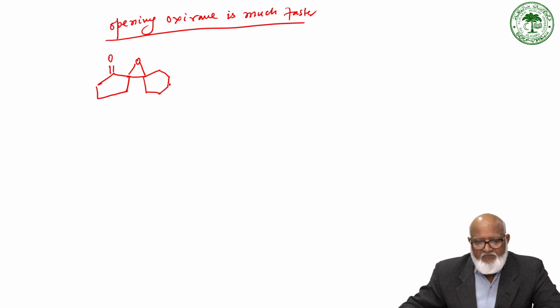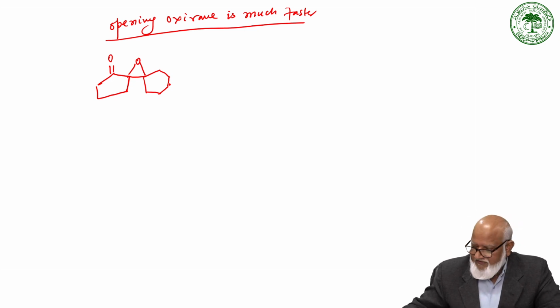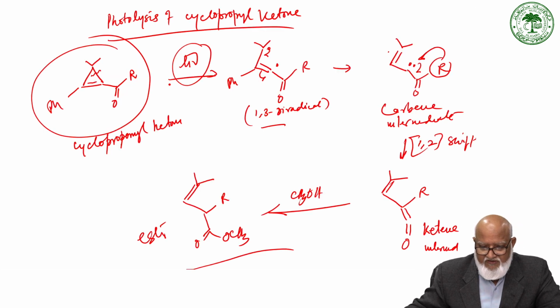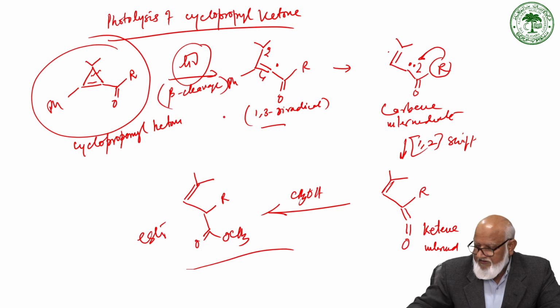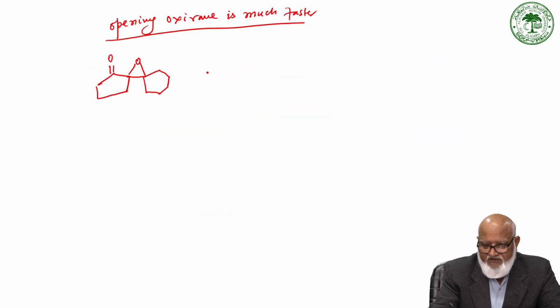Here we have an epoxy ketone, and this involves beta cleavage under photolytic condition.